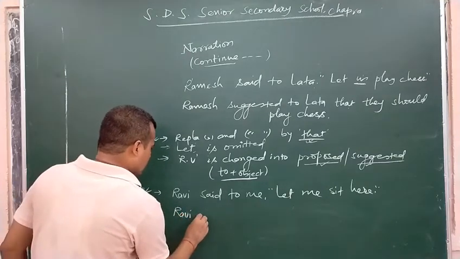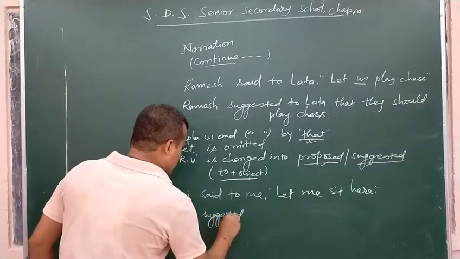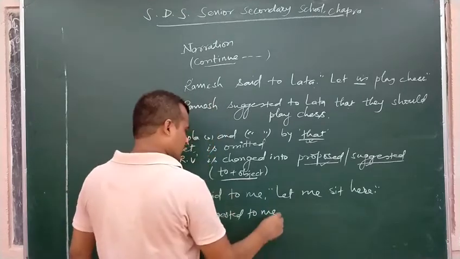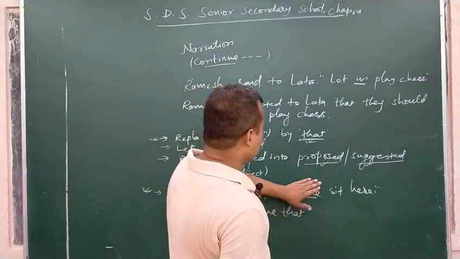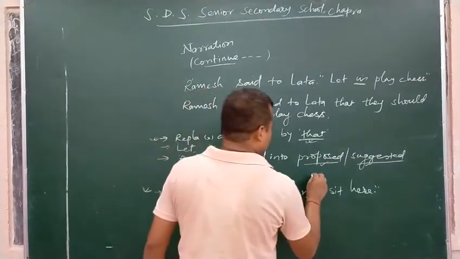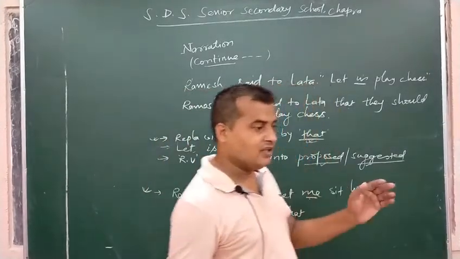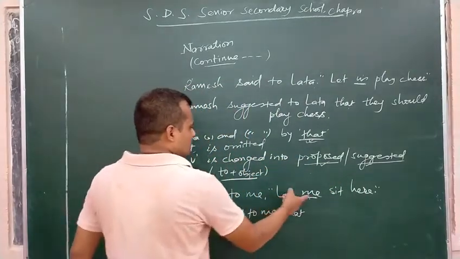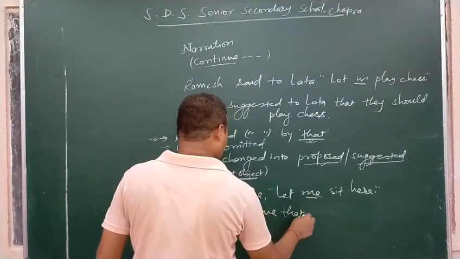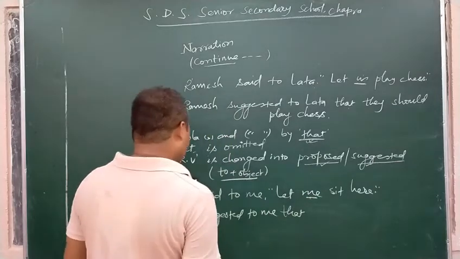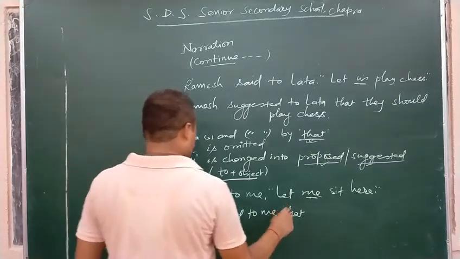Ravi suggested to me or proposed to me that. Now instead of us we had used we or they, but if we have another objective case like me, him, them, their nominative case would be used. So the nominative case of me would be the first person here. So the first person would be changed into Ravi, means he.